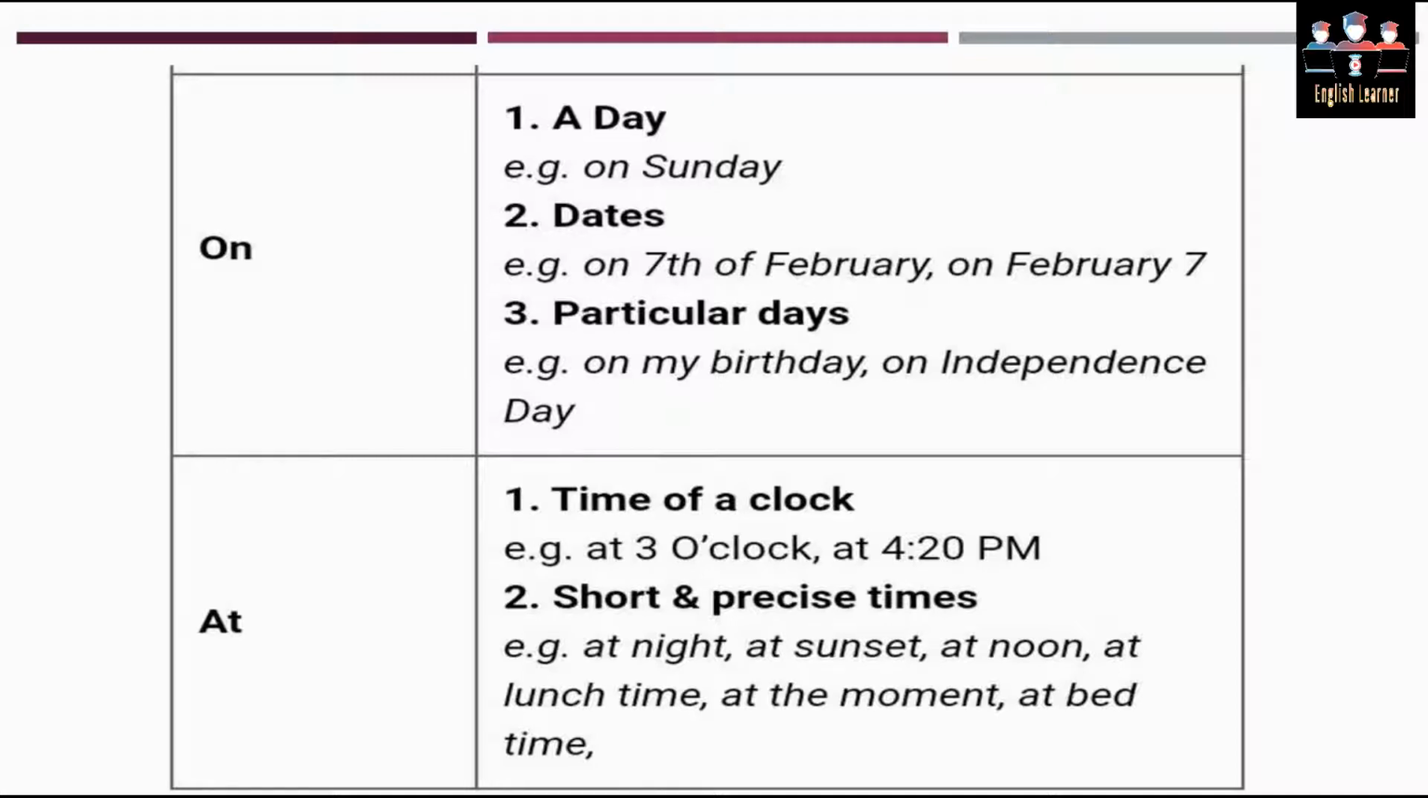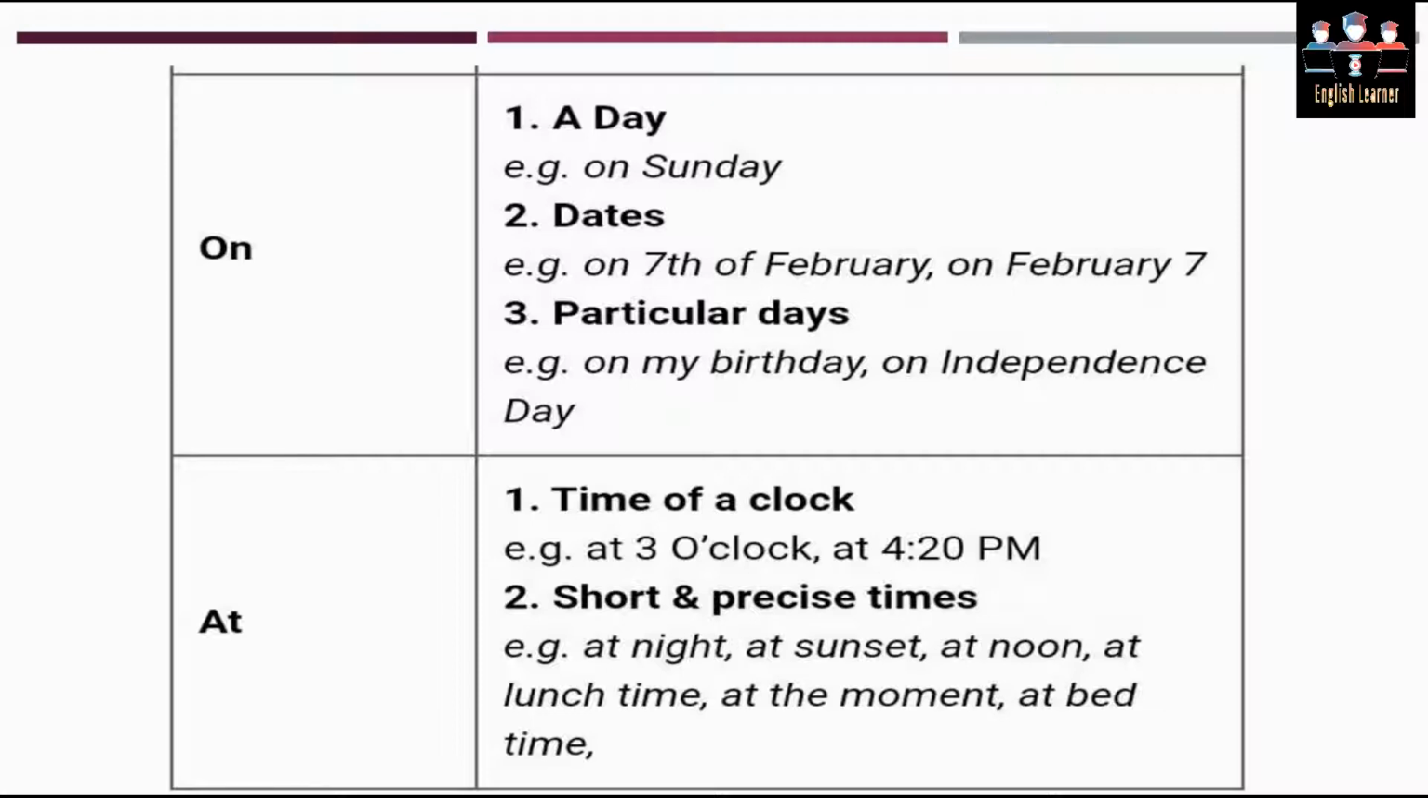Next is on. On is used to express a day, dates, or particular days. For example, if something is planned on a day, then you may say on Sunday. If some function is planned on a particular date, then you may express it as on 7th of February or on February 7th. Number 3, particular days. When you are going to talk about particular days, it means that certain actions are going to happen on that day. So you are going to use on my birthday, on Independence Day.